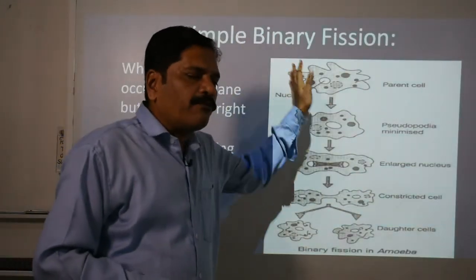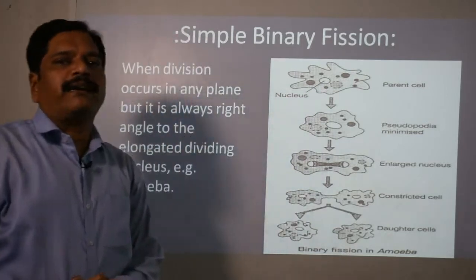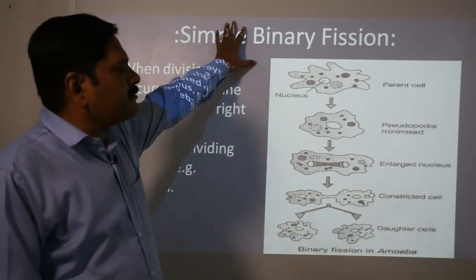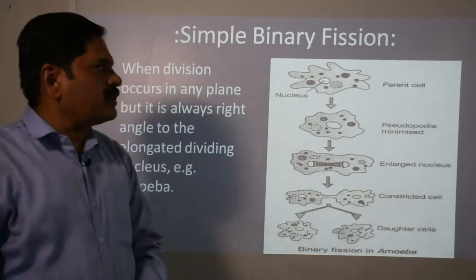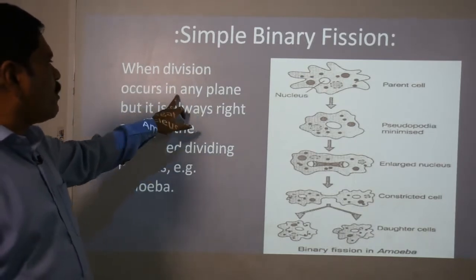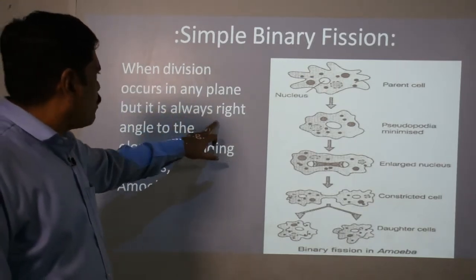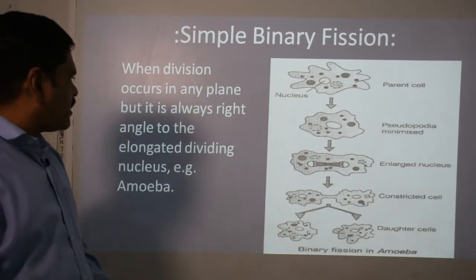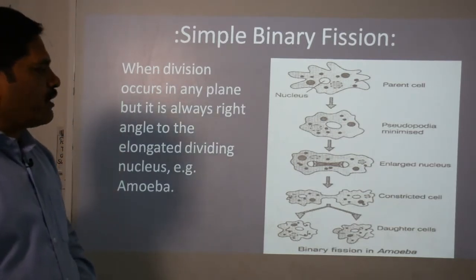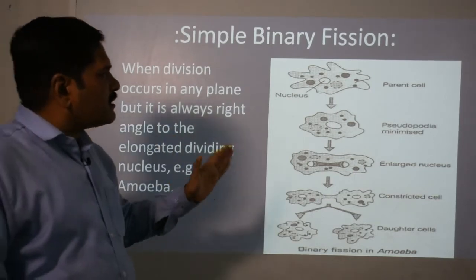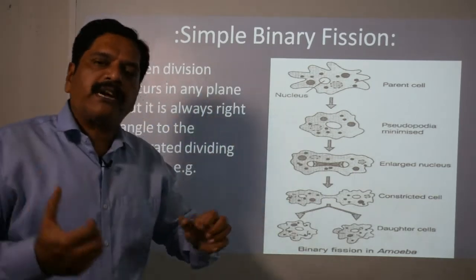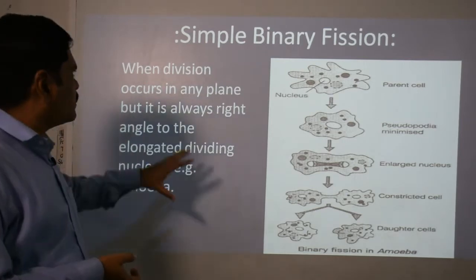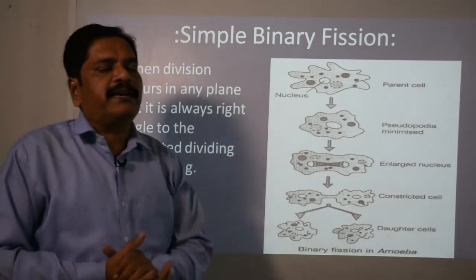So first of all, we are discussing binary fission, in which the first type is simple binary fission. Simply, when the division occurs in any plane but it is always at right angle to the elongated dividing nucleus, okay, then it is called simple binary fission.